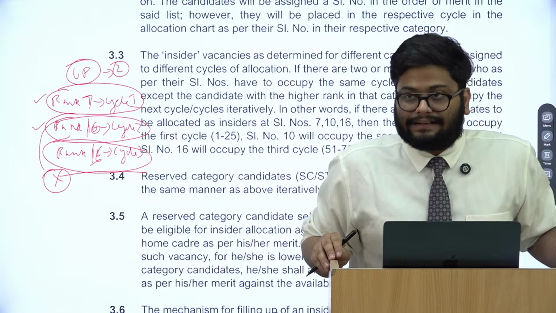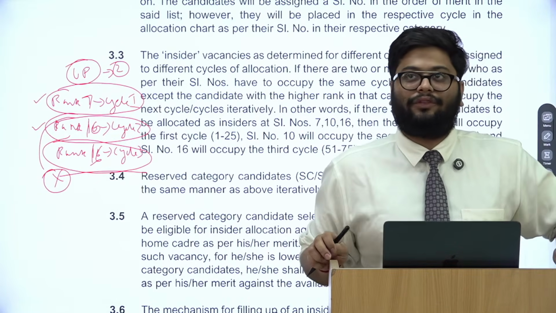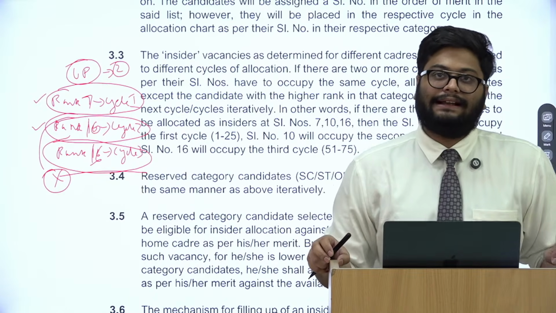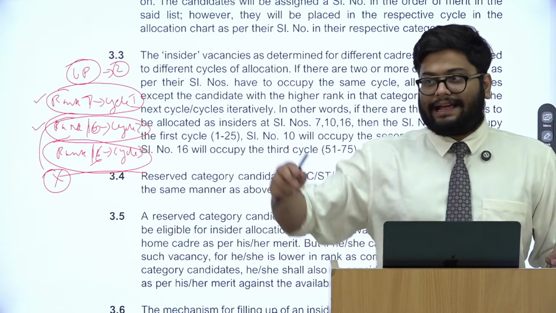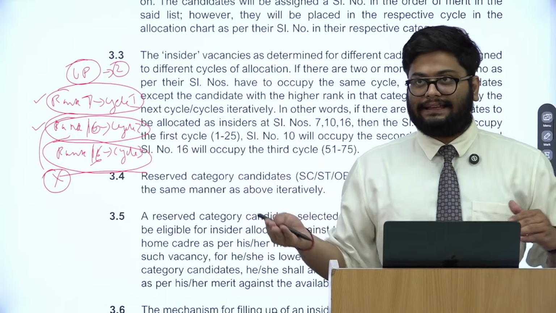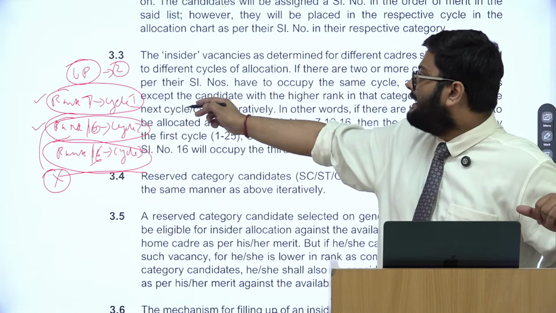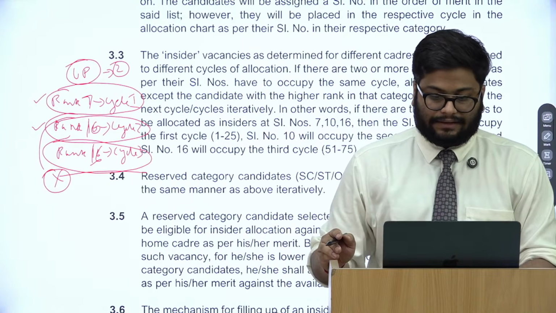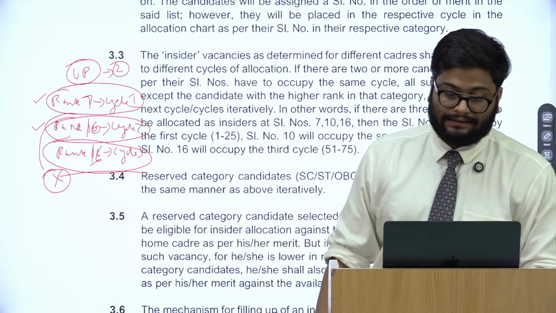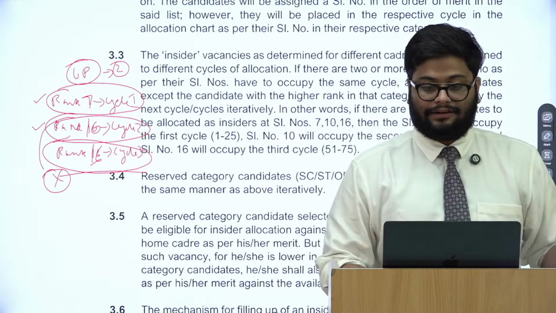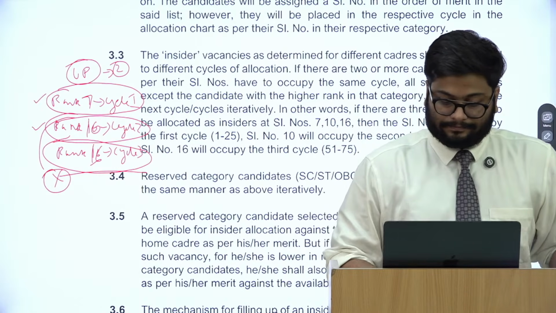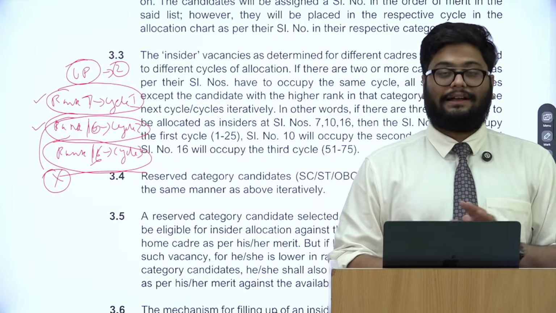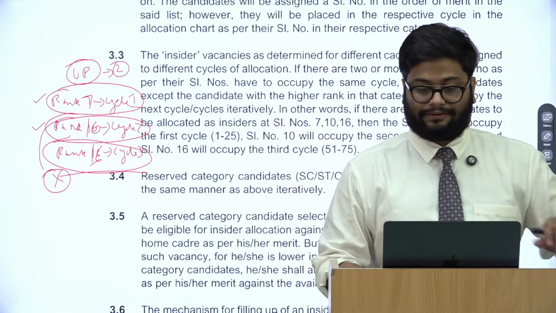And naturally, for Rajasthan and UP, you would see most of them putting in top 10, 15 and 20 ranks. Depending on the insider vacancy, they will be divided into different cycles for that. I hope this is very, very clear to all of you. If there is any doubt, you can ask and we proceed forward.